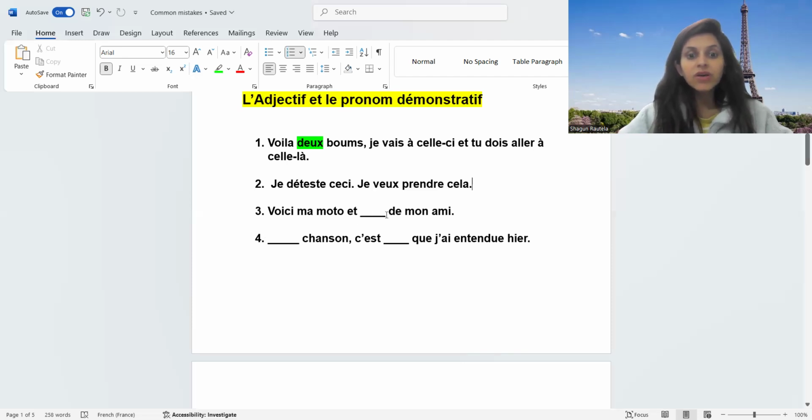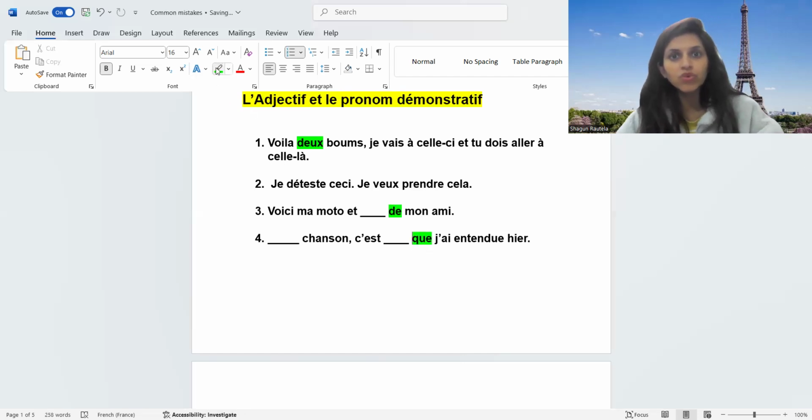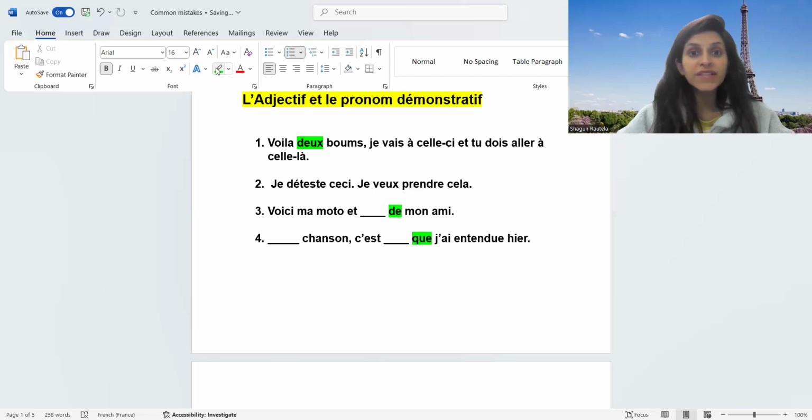Number three, whenever after the blank there is a preposition, or there is a simple pronom relatif, qui, que, où, dont, we are not going to write the directions. Students generally write the directions, but we are not going to. Voici ma moto. Very, very important that you keep in mind the exceptions of the nouns in this question. Moto is again feminine, and you can also figure this out with ma. Voici ma moto et celle de mon ami. That of my friend. We're not going to write la.